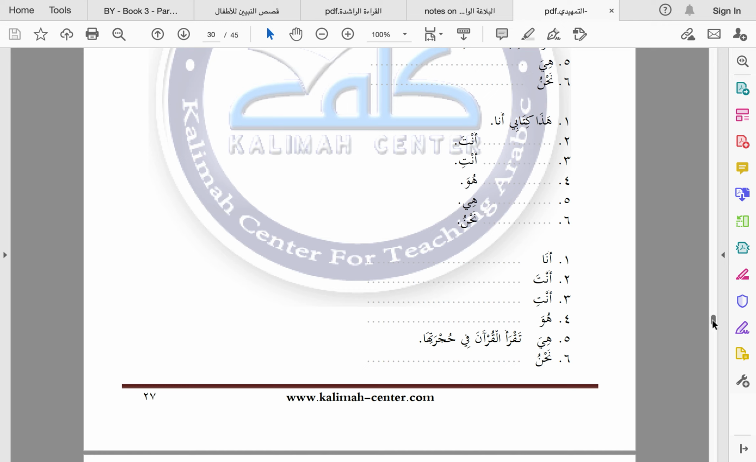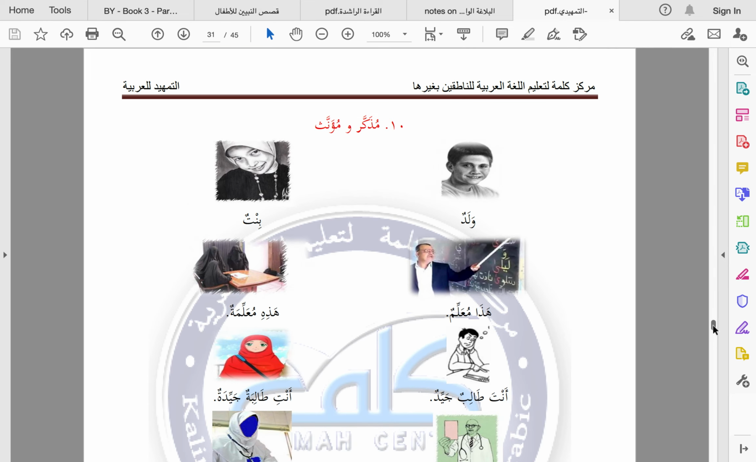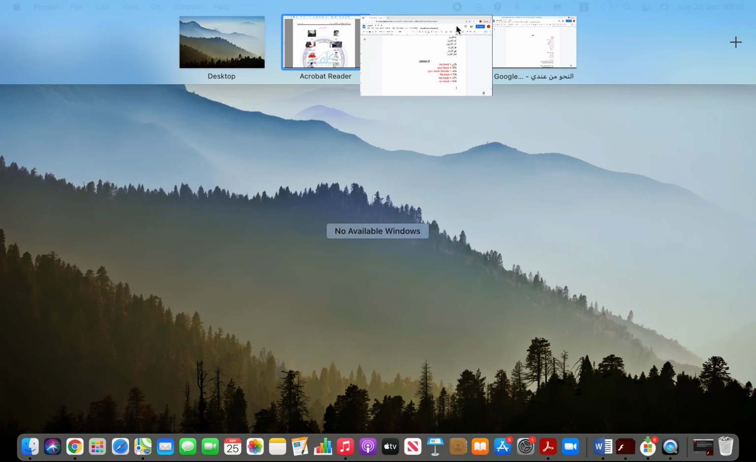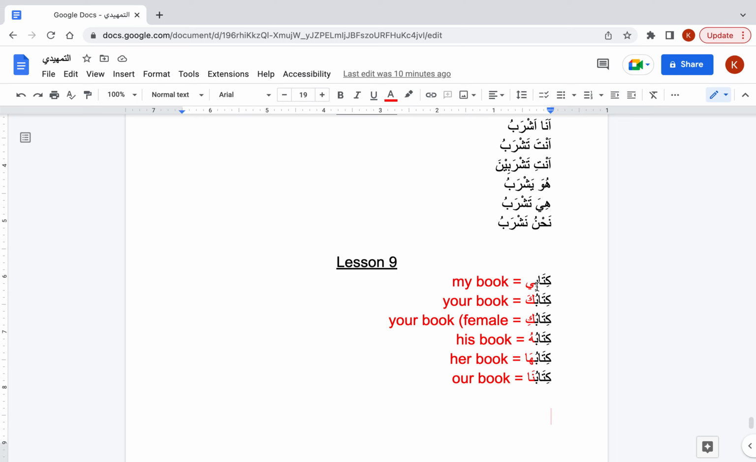Right, guys, I think that's the end of the lesson. Next lesson is lesson 10. So just to recap, Kitabi is my book. If you want to possess something, you just add something to the end. Kitabuka is your book. Kitabuki is your book, female. Kitabuhu is his book. Kitabuha is her book. And Kitabuna is our book.